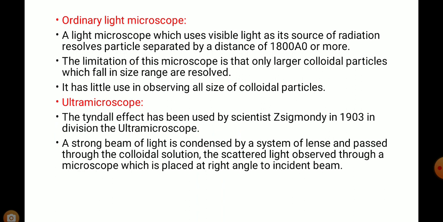A light microscope, which uses visible light as the source of radiation, resolves particles separated by a distance of 1800 angstrom or more. The limitation of this microscope is that only the larger colloidal particles which fall in a size range are solvated. It has little use in observing all colloidal particles.